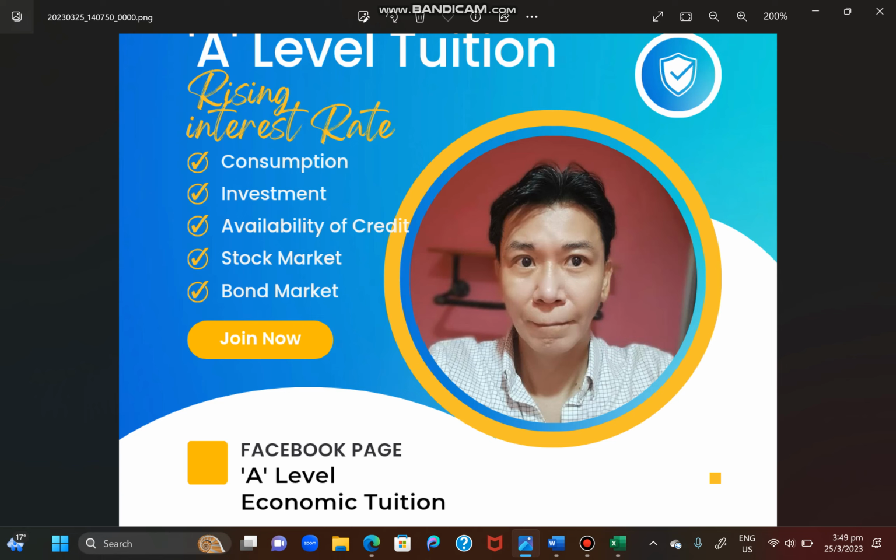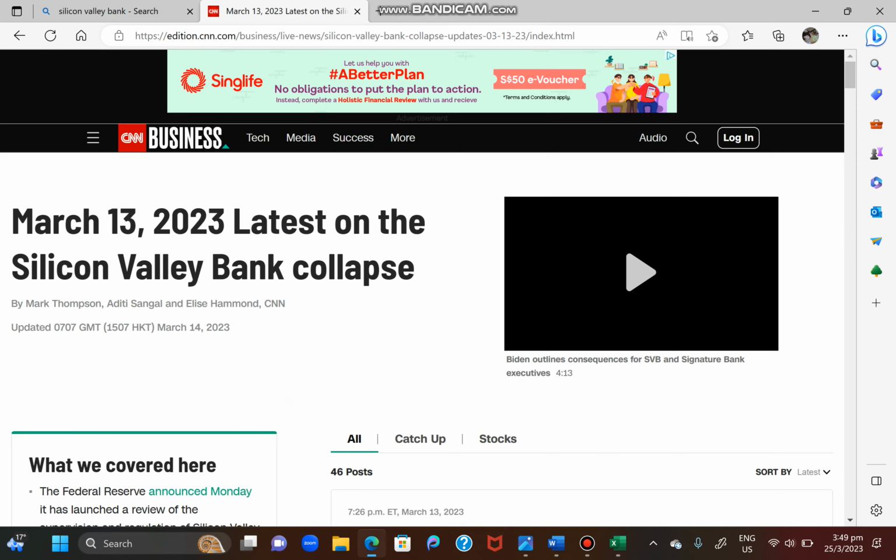A few days or a week ago, we came across this US bank called Silicon Valley Bank that collapsed. What happened was that this bank was reported to have invested heavily into the bond market. As we know, rising interest rate will discount all future cash flow, and a higher interest rate will cause the value of the investment instruments, in this case the bonds, to reduce in value.